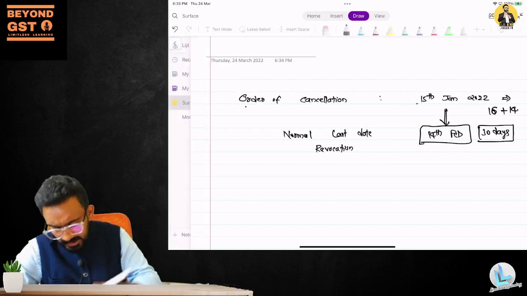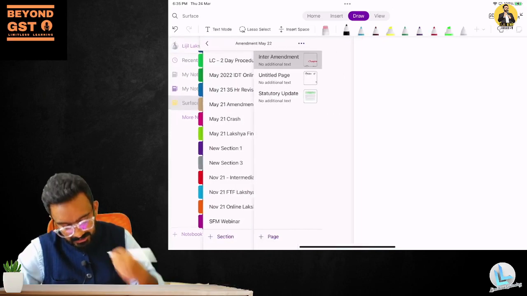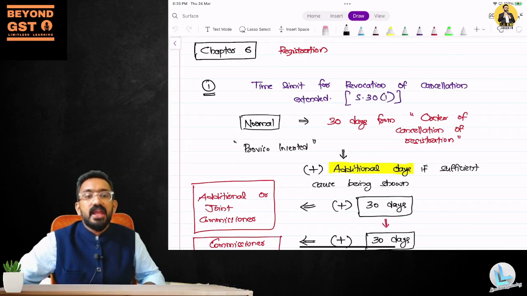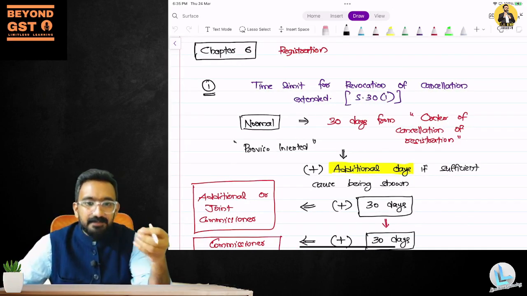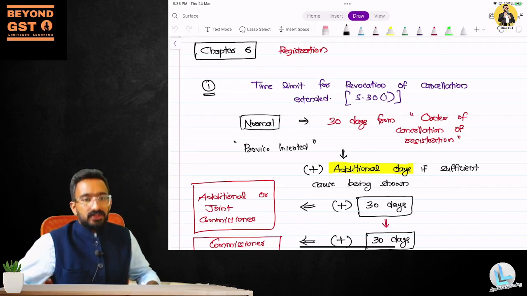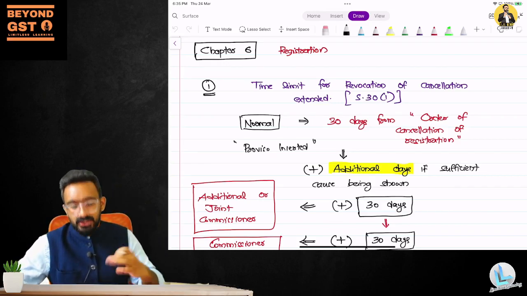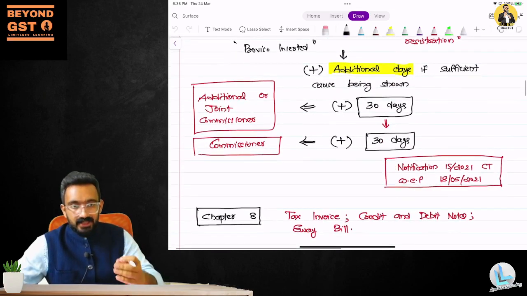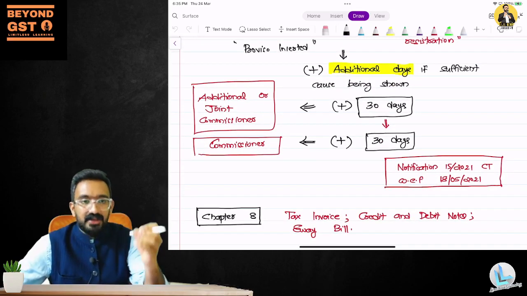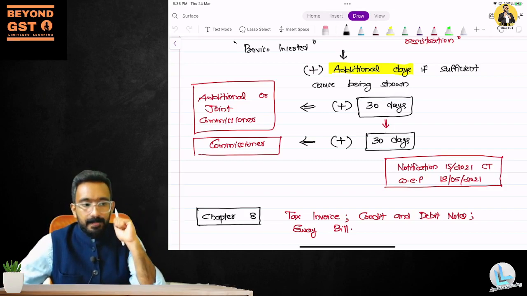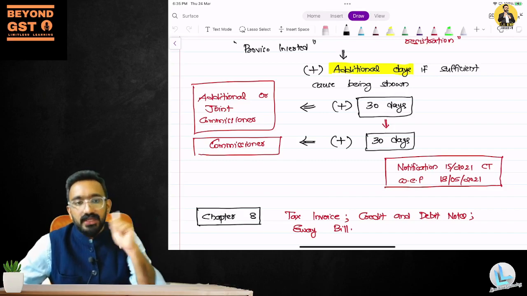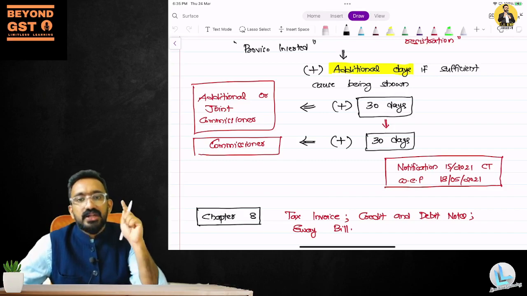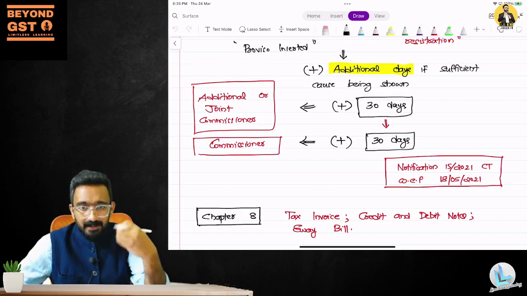Now, this 30 days is extended. What have they done? They have inserted a proviso in section 30 and they have said we will give you additional days. What are the additional days being given? They said you have to apply. Additional days will be given if sufficient cause is shown. If enough cause is shown, I'll give you additional days. 30 additional days will be given if you apply to an additional or joint commissioner.